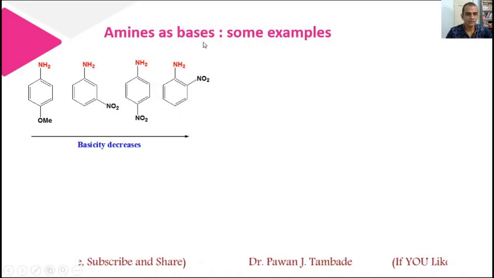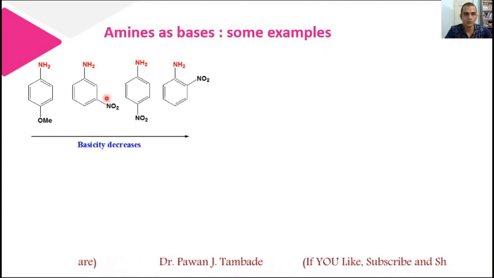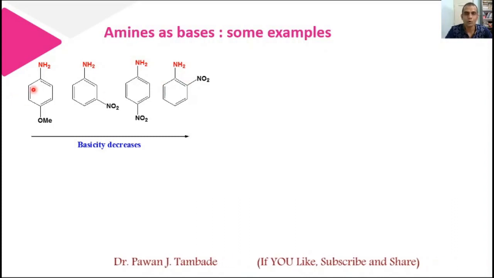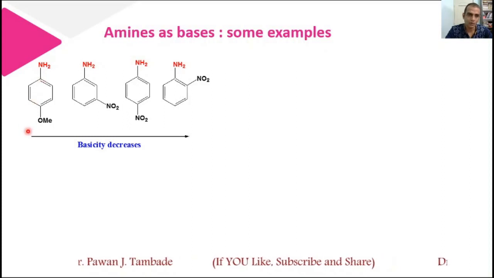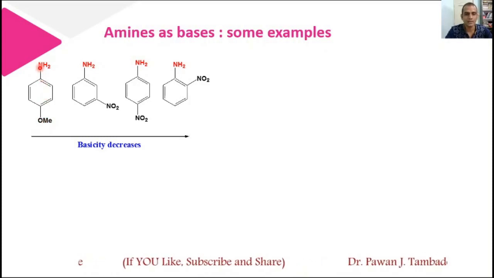In the same way, we can see these examples. Here also I have already given the basicity trend. So among these four molecules, this molecule is least basic and this is more basic. You can easily find out why it is so. In this molecule, there is a methoxy group and methoxy is electron releasing, which will enhance the electron donating tendency of this nitrogen.